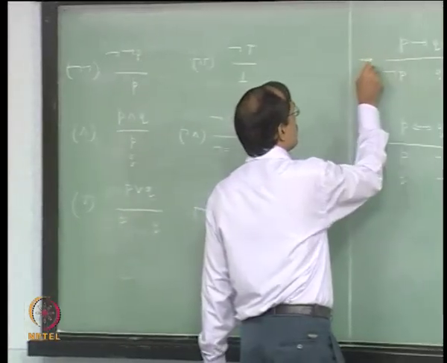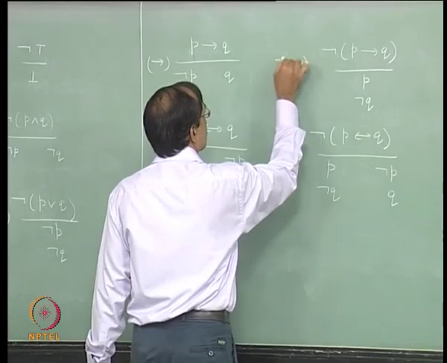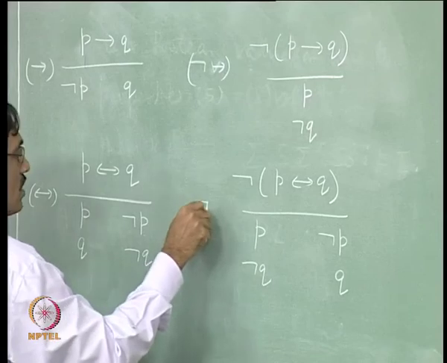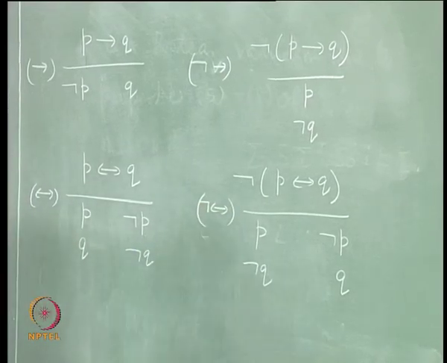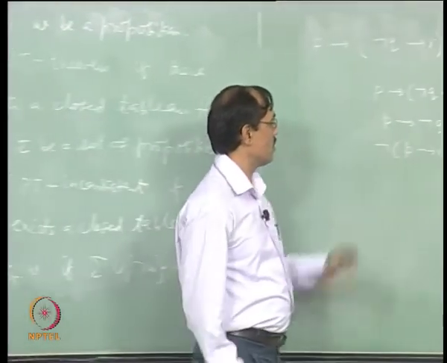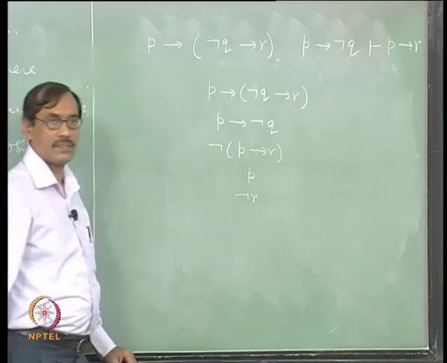Similarly, this is implies, this is not implies, this is biconditional, this is not biconditional. That says the form of the proposition directly also. Now, if I apply not implies rule, it gives me P, not R. Is that right?